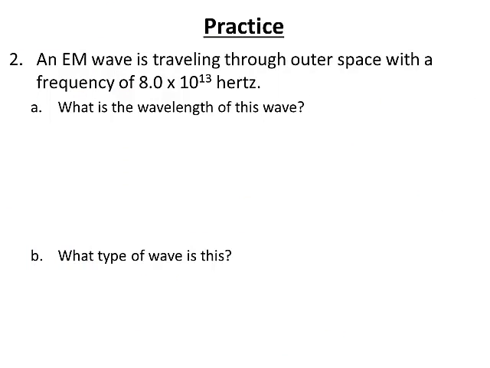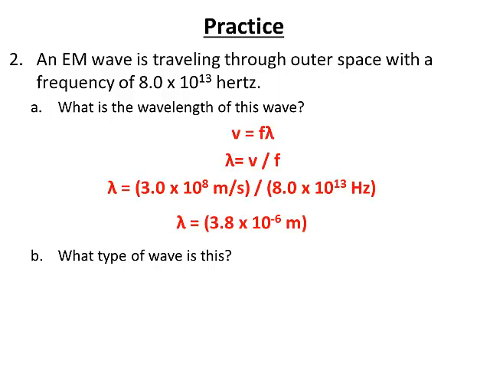Now, since they're all electromagnetic waves, we can use our waves equations to describe them. For instance, an electromagnetic wave is traveling through outer space, which is a vacuum, with this frequency of 8 times 10 to the 13 hertz. What is the wavelength of this wave? Now, we can use our waves equations to describe electromagnetic waves. Specifically, since we have the frequency, and we're looking for the wavelength, an equation with both of those values in it is v equals f lambda.